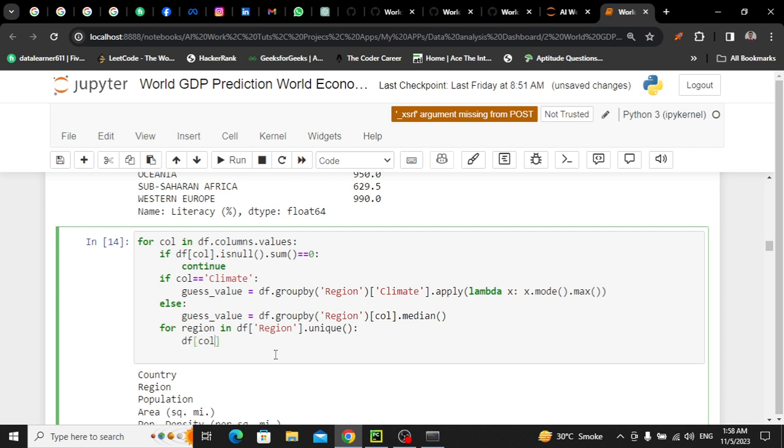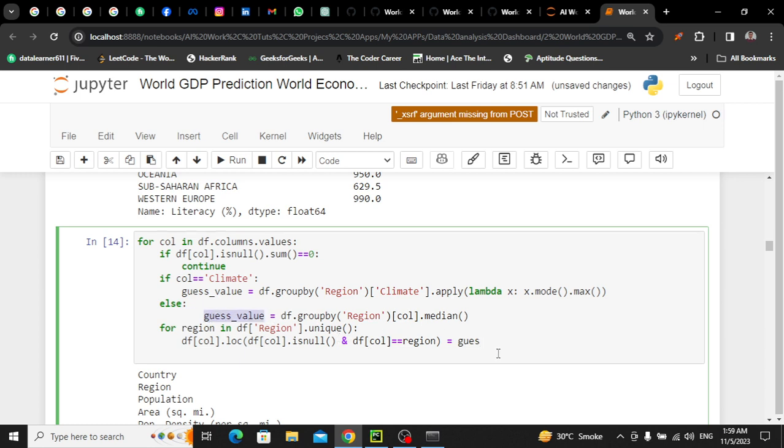So inside df, at this column location, this column of df is a little tricky, whose null value is null, and also check df's this column equal to region, this region. I'll explain. Okay, fill it with gas value because we have set gas value.